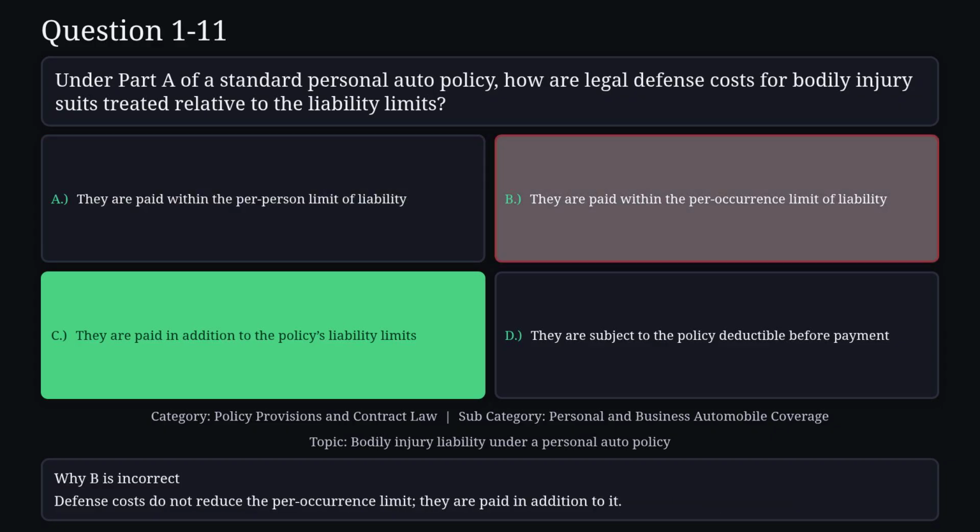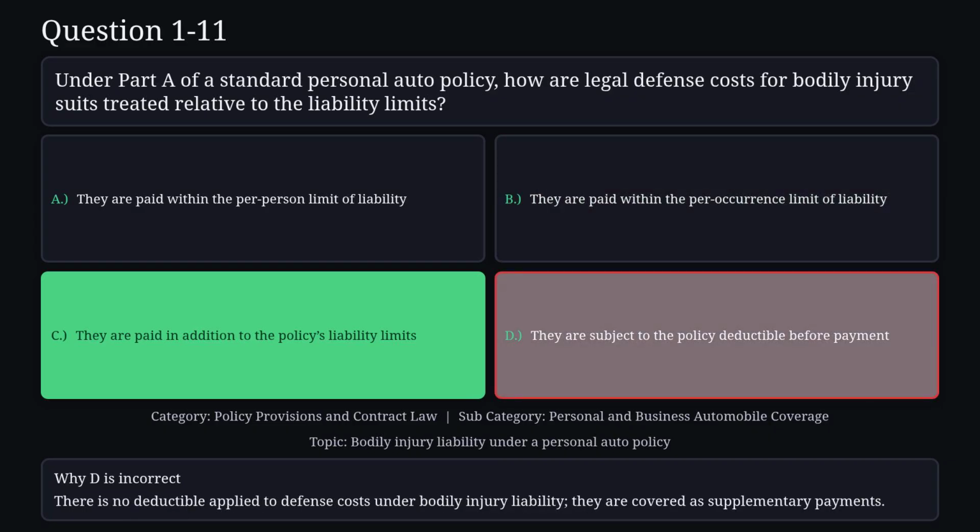Reason B is not correct. Defense costs do not reduce the per-occurrence limit. They are paid in addition to it. Reason D is not correct. There is no deductible applied to defense costs under bodily injury liability. They are covered as supplementary payments.